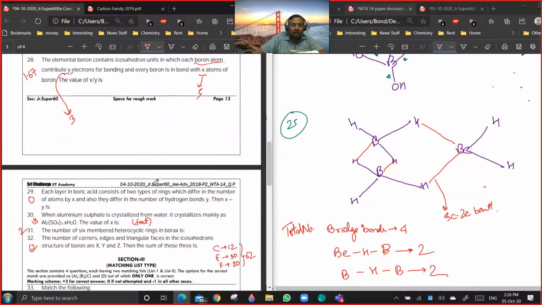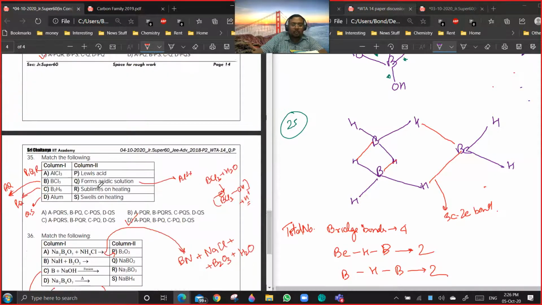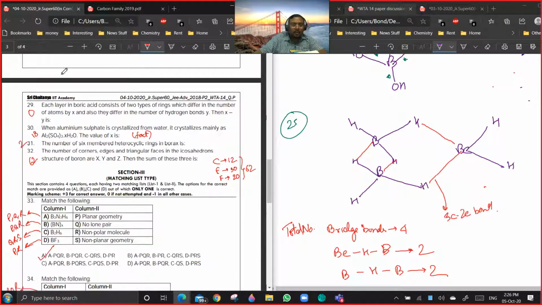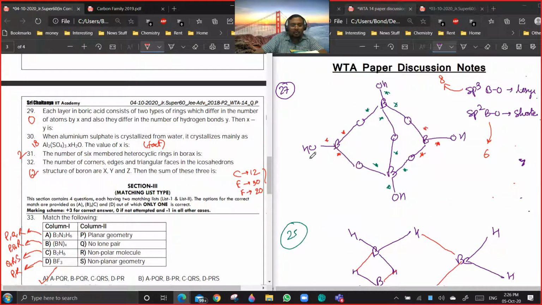33 is done. Now let us come to 29 to 32. I think now there will be doubts, right? I am expecting. 29, 30. Okay, let us start from the bottom. 32 is a doubt. For 32 I have given icosahedron.